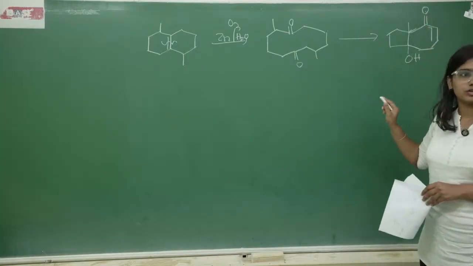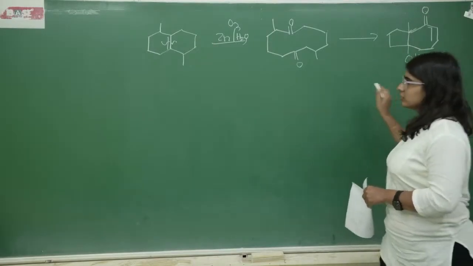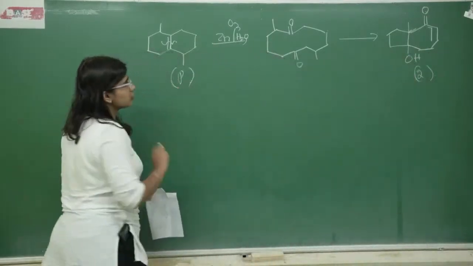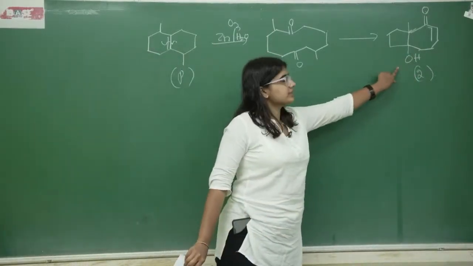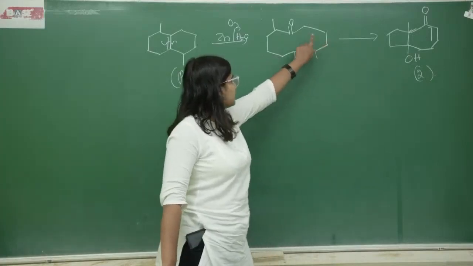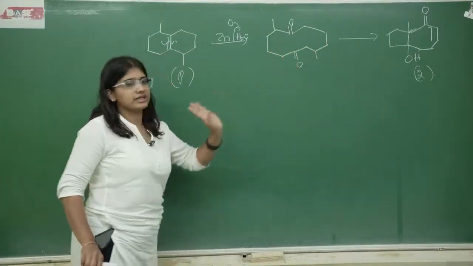Okay, so this corresponds to 2. So our answer for P will be 2. This is formed wherever the more stable enolate ion is formed. So enolate is formed over here. Therefore we get this product.